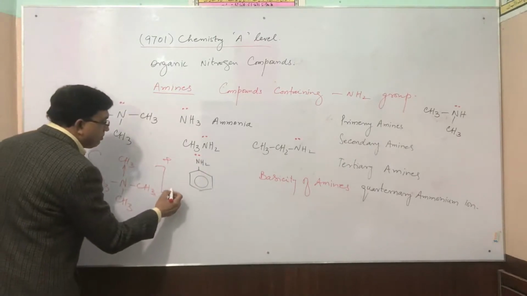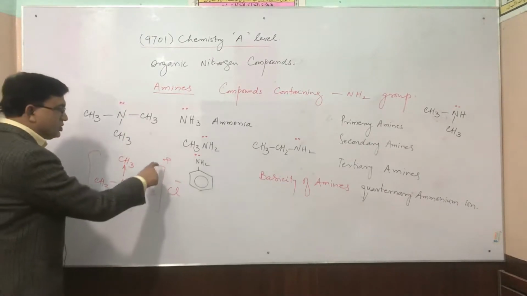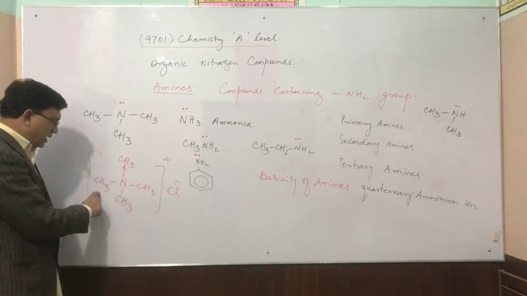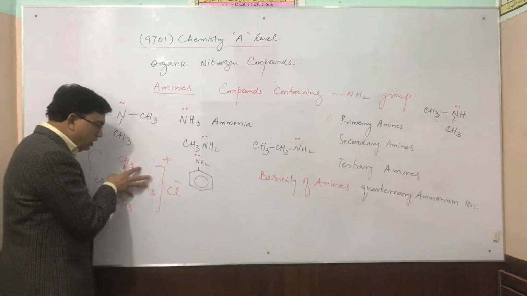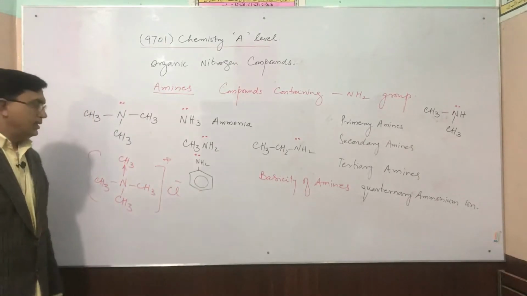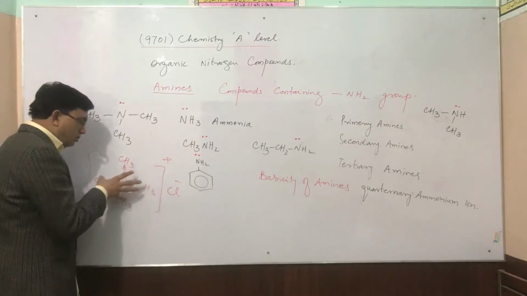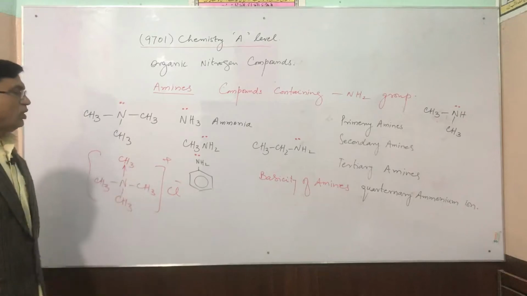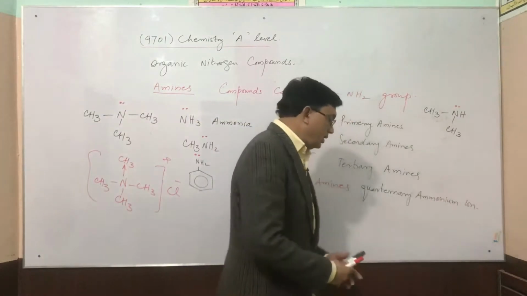And if, for example, Cl is attached to balance the charges present, this will be called tetramethyl quaternary ammonium chloride. This will be the name of this organic compound having a quaternary ammonium ion.